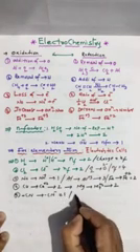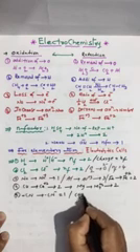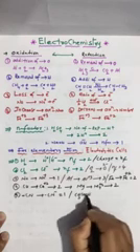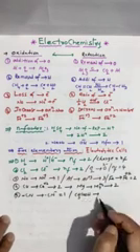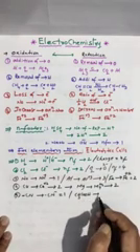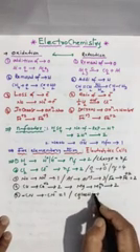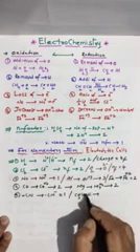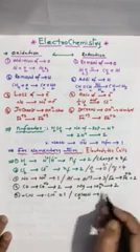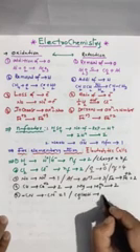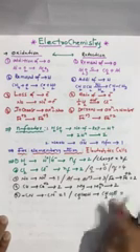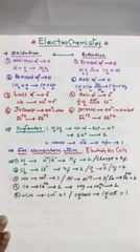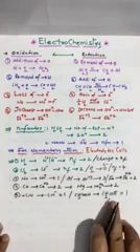And somewhere CH3COOH is given. It will generally be CH3COO minus and H plus. Clear? In ionic form, this is plus 1 and this is minus 1. So CH3COO minus has minus 1 unit charge, so N factor is 1 for this.